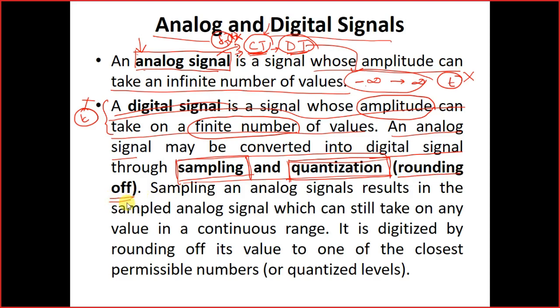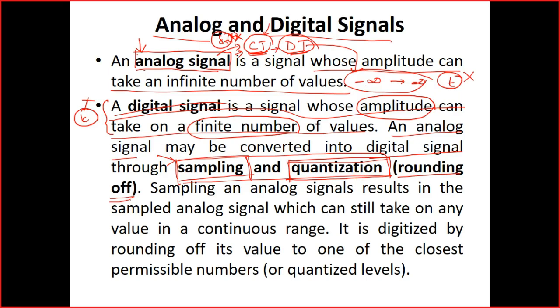Now, when you are rounding off, that means you are limiting the amplitude values to specific numbers, which we'll be discussing in the next slide. So when you want to get a digital signal from continuous time signals, first you have to do the sampling, then you have to do the quantization.